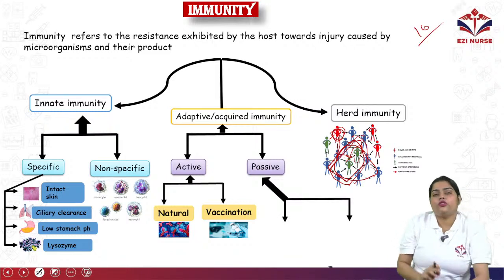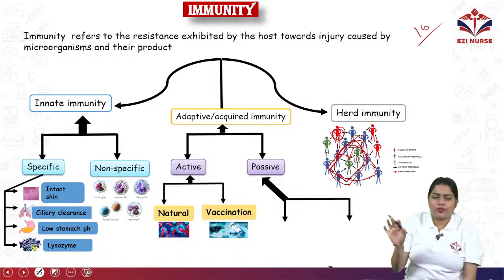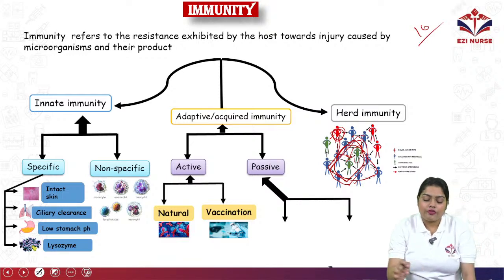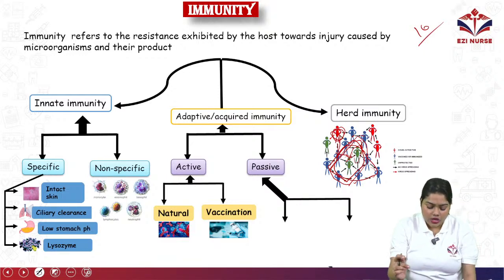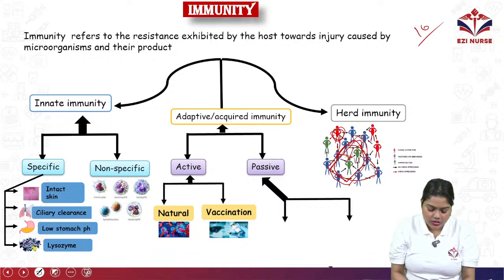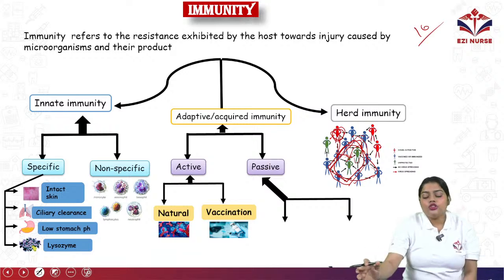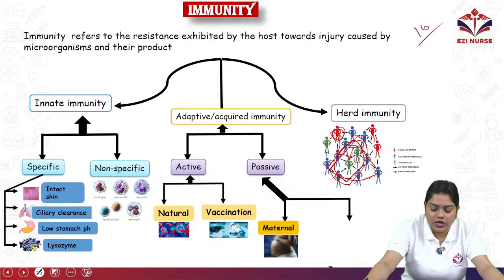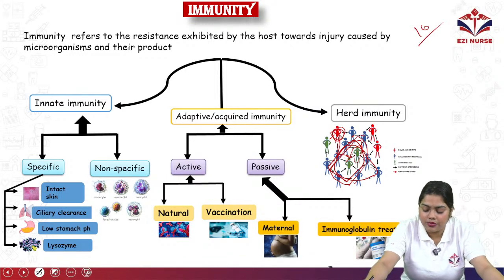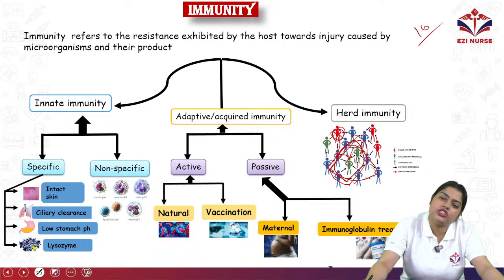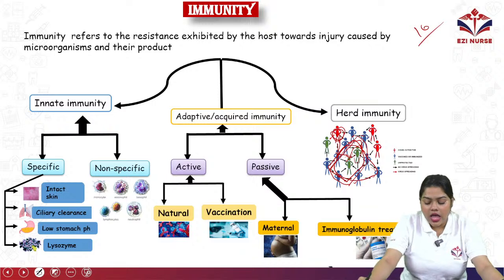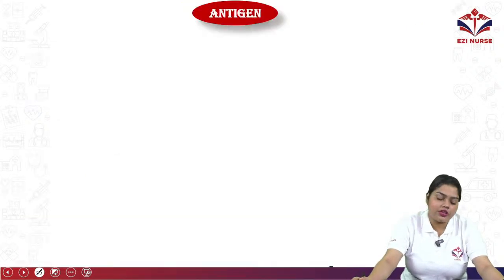So whenever you are vaccinated, whenever that particular microorganism comes inside your body, it will be attacked by the vaccine's antibody. Okay, the next one is passive immunity, which again is divided into two types, that are maternal and immunoglobulin treatment. Maternal immunity is what babies or fetus or children get from the mother, and then there is immunoglobulin treatment or immunoglobulin therapy.